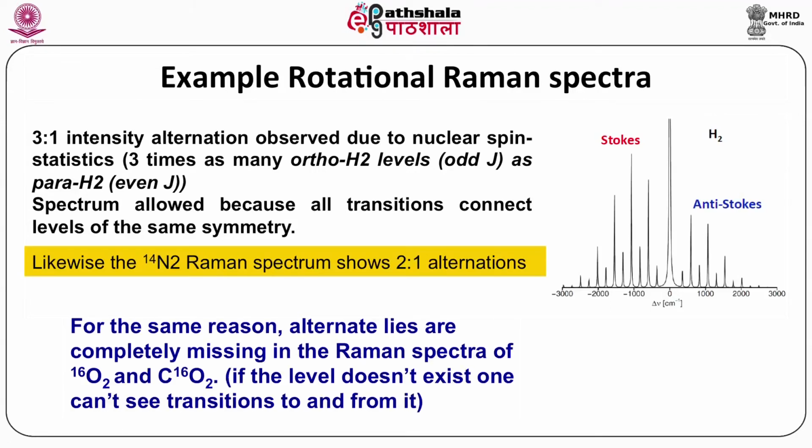For the same reason, alternate lines are completely missing in the Raman spectra of oxygen-16 and carbon dioxide with oxygen-16. If the level does not exist, one cannot see the transition to and from it.